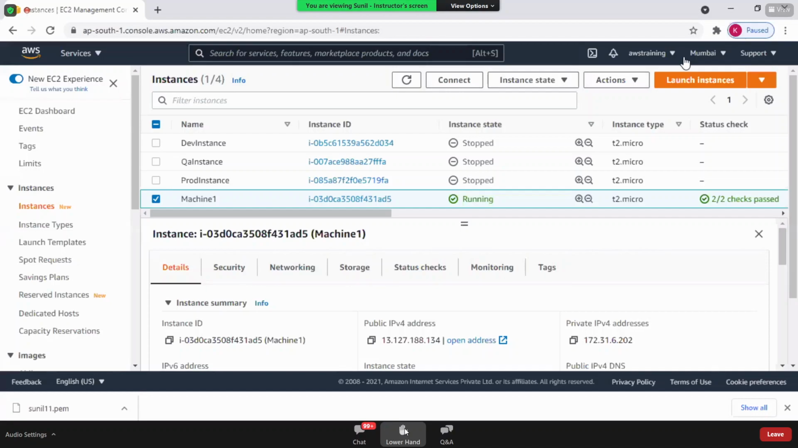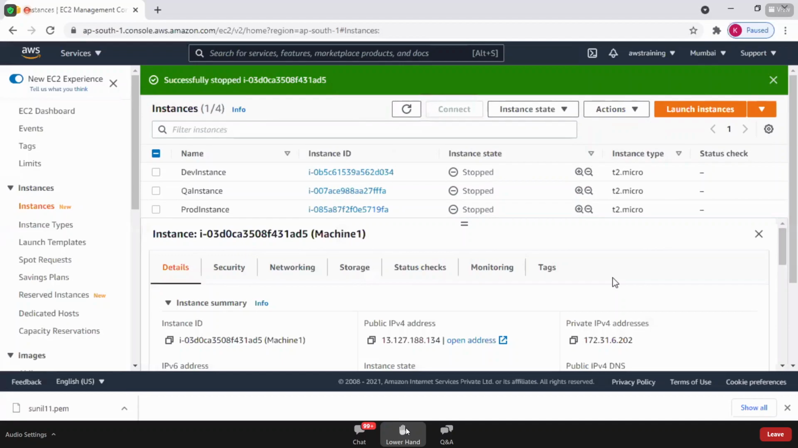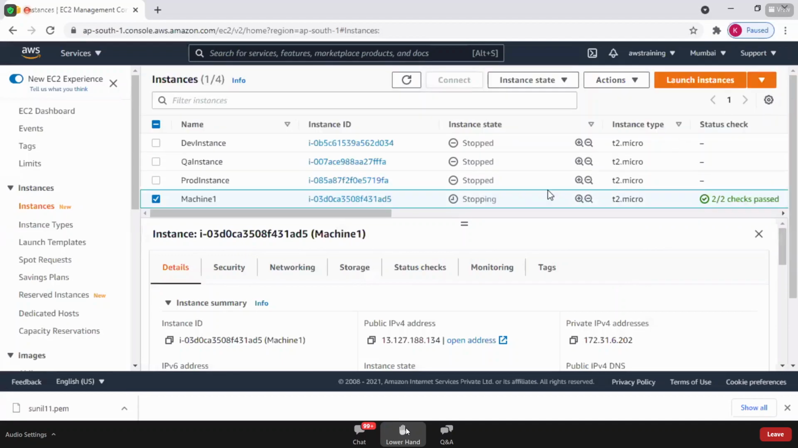Once the machine is in running state and you're done working with the instance, you have to stop the instance. Go to instance state. There's an option of stop, which helps you to stop the instance. This will take less than a minute for the machine to get stopped. You can see stopping. Once the machine is stopped, then you can sign out. So that's how you have to use your AWS account and use your EC2 service very, very carefully.